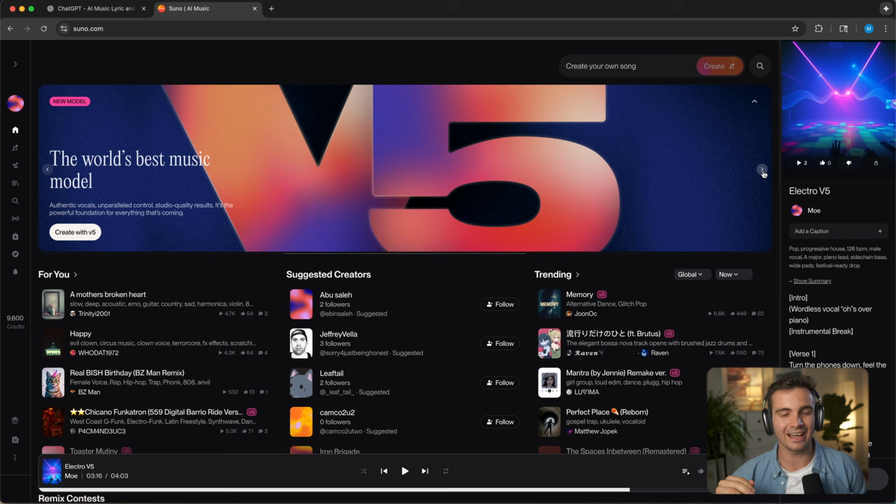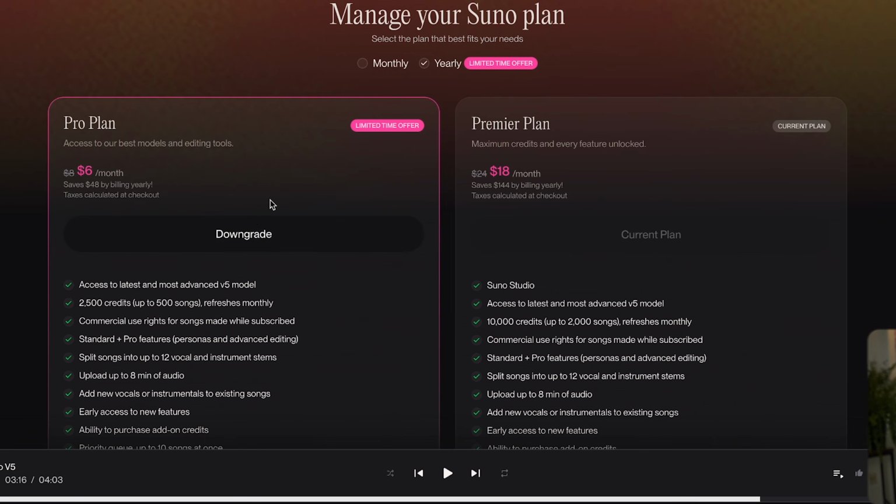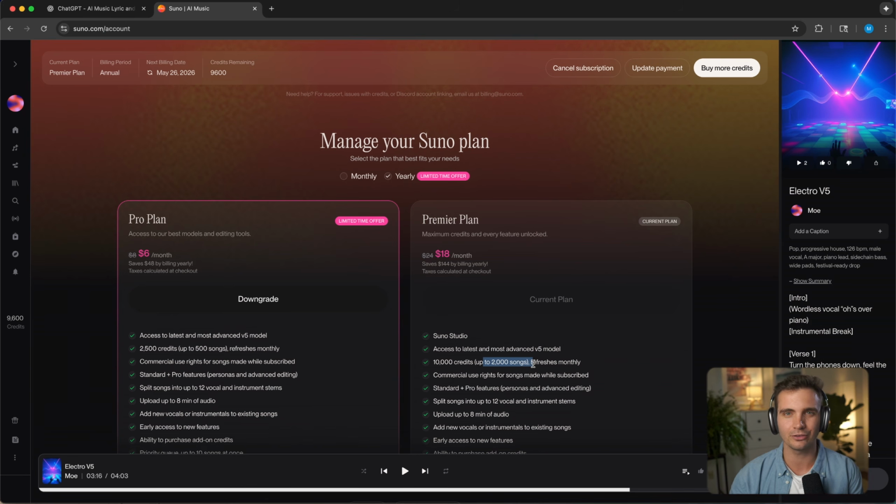Once you click on the link in the description, you are being led to this website. This is called Suno. And as you can see here, they just announced the world's best music model has launched and they call it V5. In order to use the latest model, you need to use one of these plans. And with the Premier plan, you can make up to 2,000 songs a month, which is plenty. And I've actually never used up all of my credits.